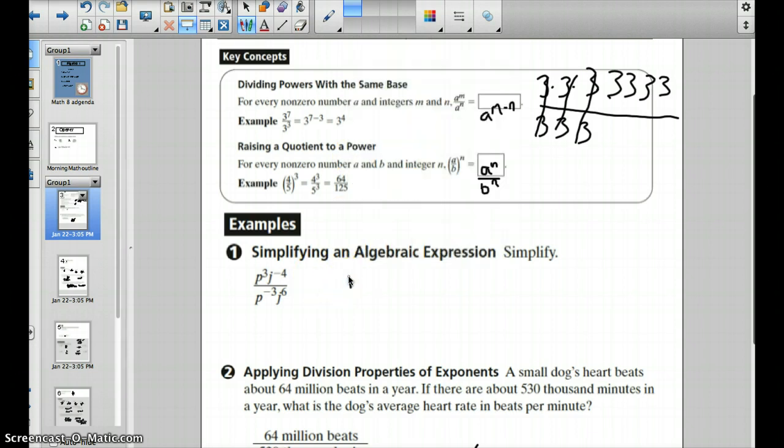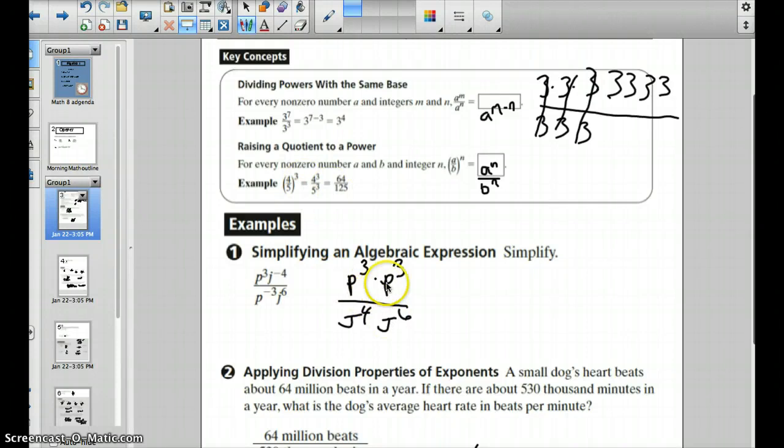We could rewrite that as p to the 3rd times, and then this p to the negative 3rd, remember we use its ticket, and it comes up and we get p to the positive 3rd, okay? We've got j to the negative 4, so that's going to use its ticket to come down into the denominator and become j to the 4th, and then we have j to the 6th. This is just a second way to do this problem to show you that all of your rules are connected.